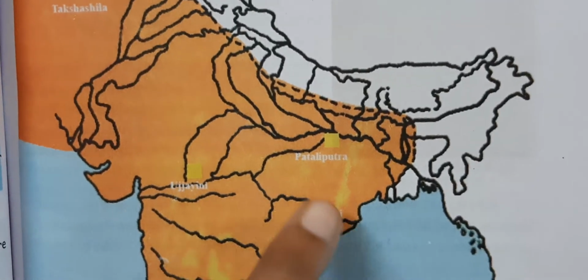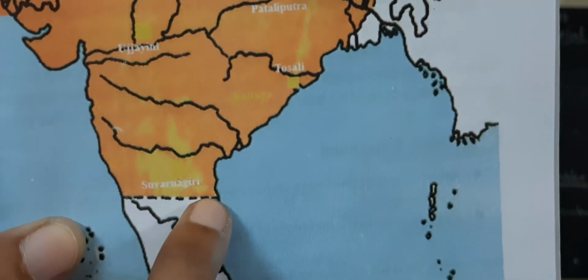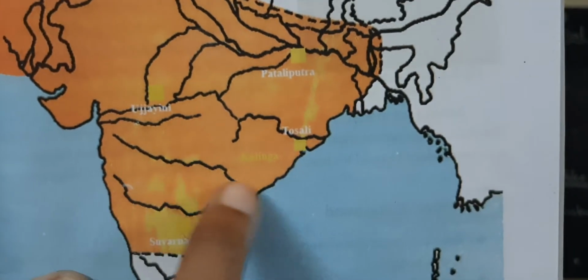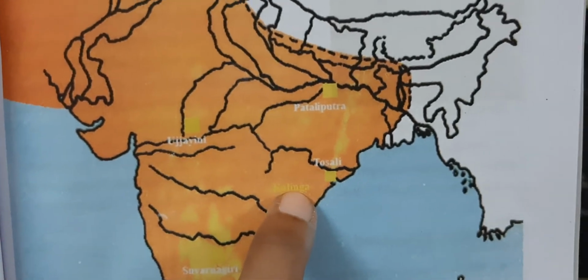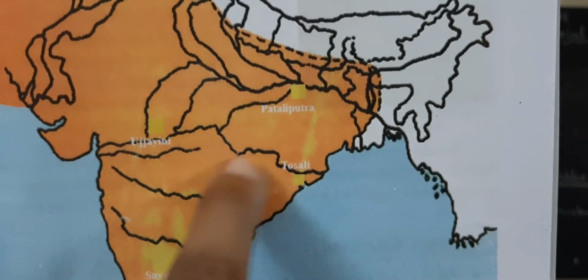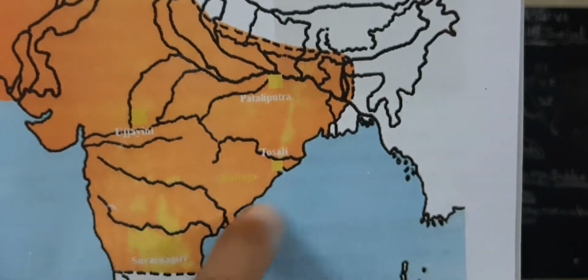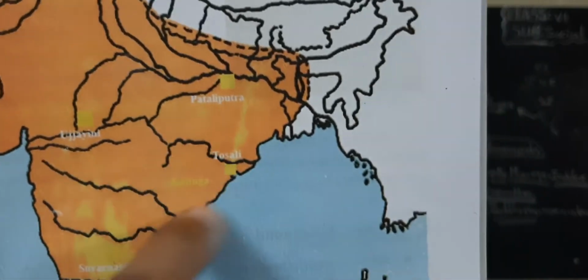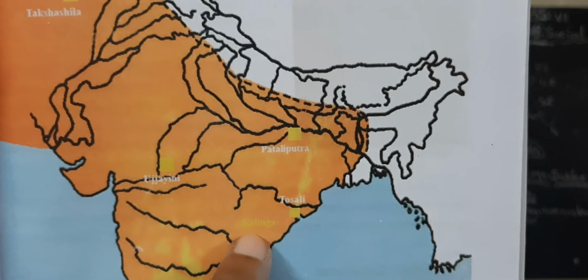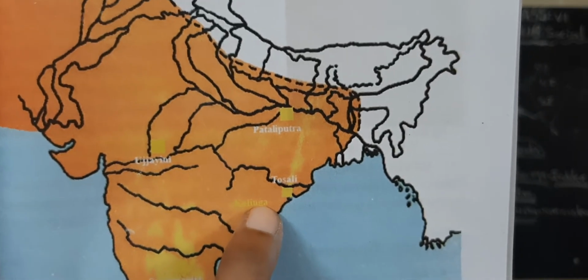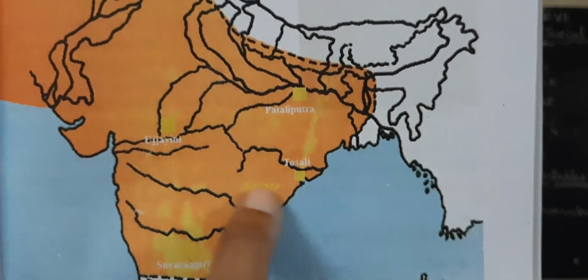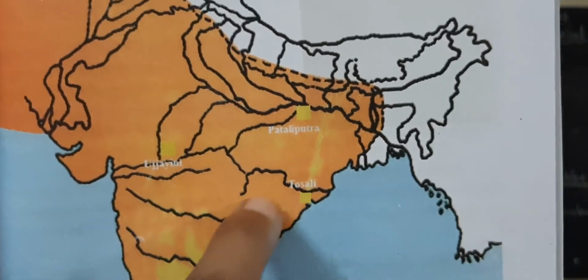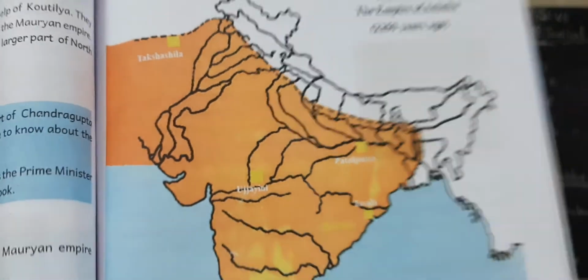Okay, children? Now look, from the south they extended their kingdom. I spoke about Kalinga. Now look, children, this is Kalinga. At present Kalinga is in the state of Odisha. Odisha's capital is Bhubaneswar. Okay, children? Now this is your lesson, children. The remaining lesson I shall teach you in the next class.